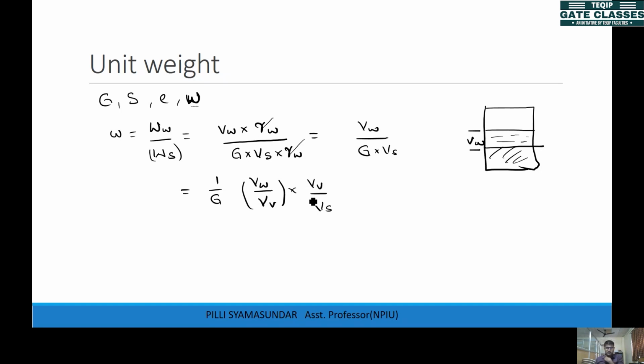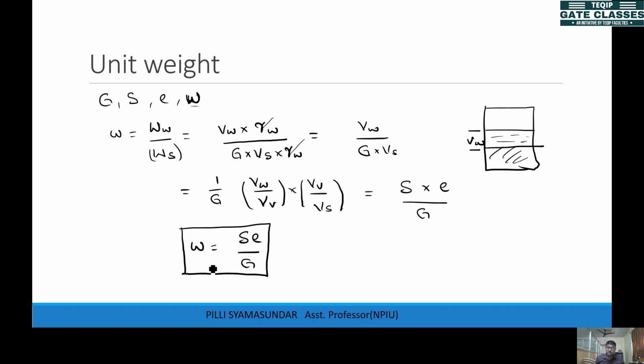And this VV by Vs is your void ratio. So this will be degree of saturation times void ratio by G. So your w is actually equal to S e by G. So this is one more relation. These are the relations which we use in the numericals. We'll solve the numericals in the next class, right?